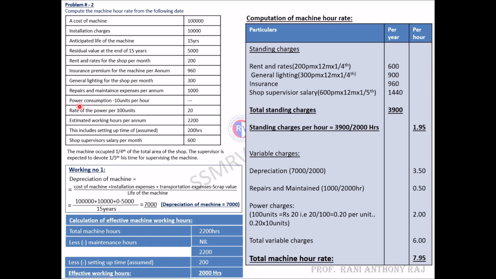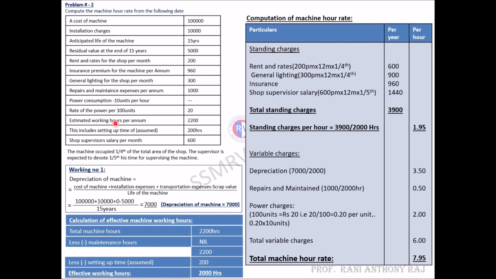Then power consumption 10 units per hour. They have not given us the amount here. We need to calculate the rate of the power per 100 units. If 100 units is 20 rupees, then for 10 units per hour we have to calculate that. Indirectly they have given us the rate. Since they have not mentioned it, we need to calculate the rate for it.